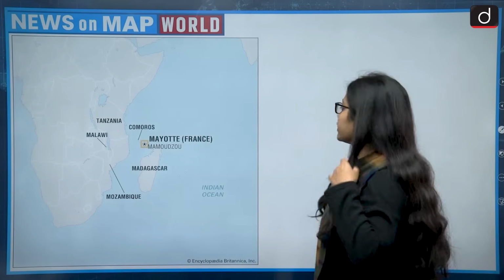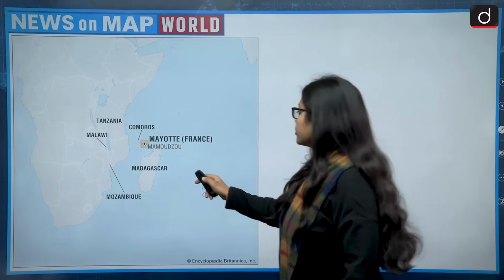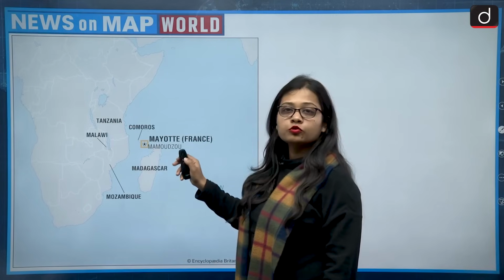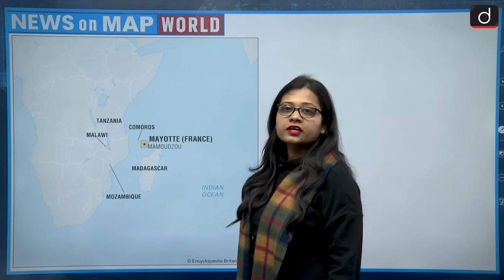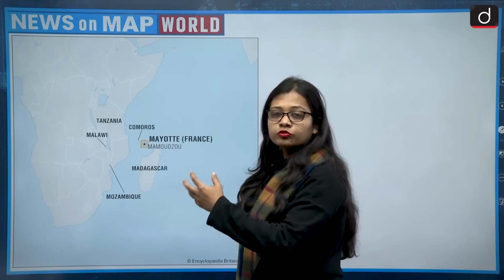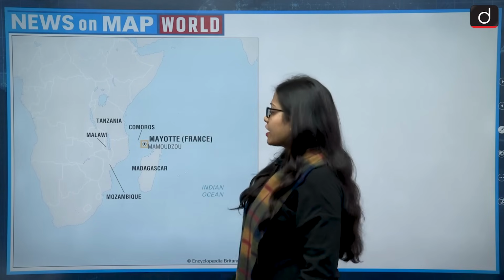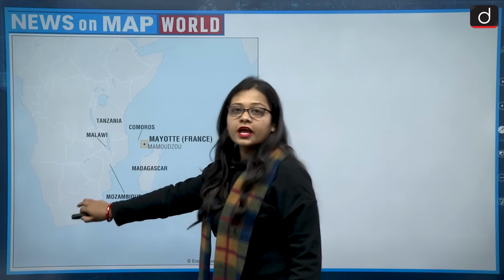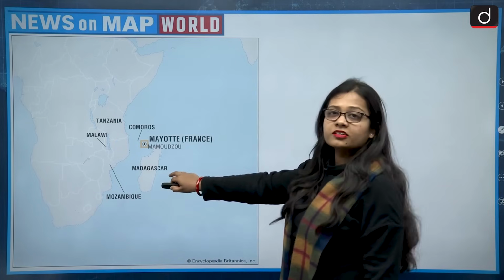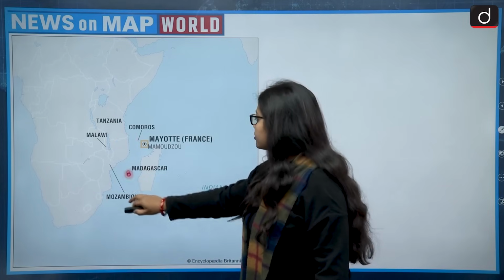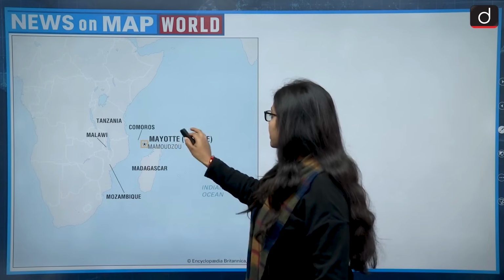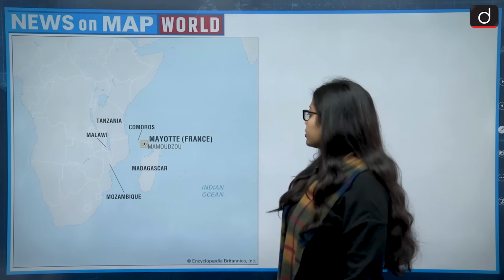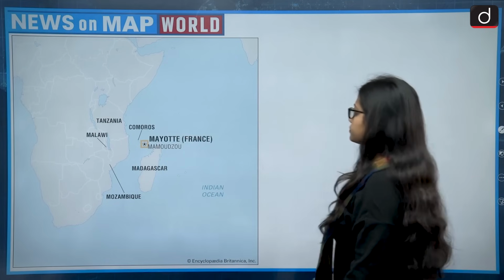Next is Mayotte Island, which lies to the north of Madagascar, and Madagascar lies to the east of the African continent. This is the African continent, and Madagascar is lying to the east of it. Mayotte is lying to the north of Madagascar, and Mayotte belongs to France.